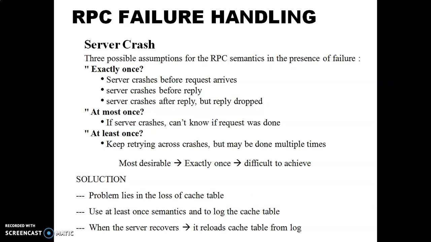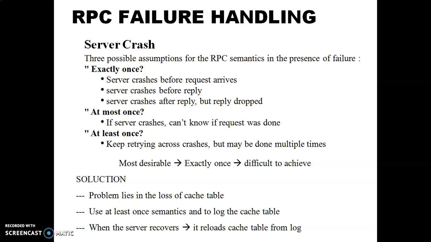In server crash, there are three possible assumptions for RPC semantics in the presence of failure. Exactly once: the server crashes before the request arrives, crashes before the reply, or crashes after the reply but the reply is dropped.